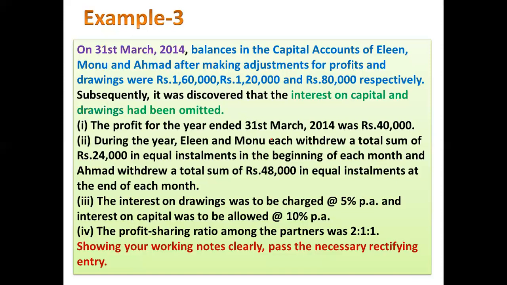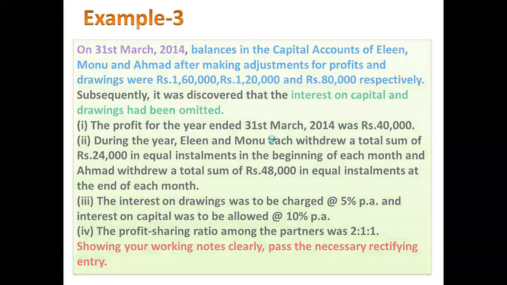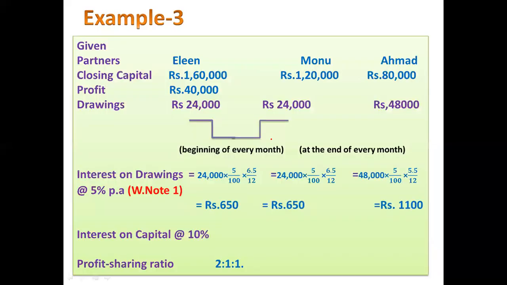Subsequently, it was discovered that interest on capital and drawing had been omitted. So what is the error? No interest on capital is given and no interest on drawing has been charged. Profit is given to us. So we will write all this information on the given page.